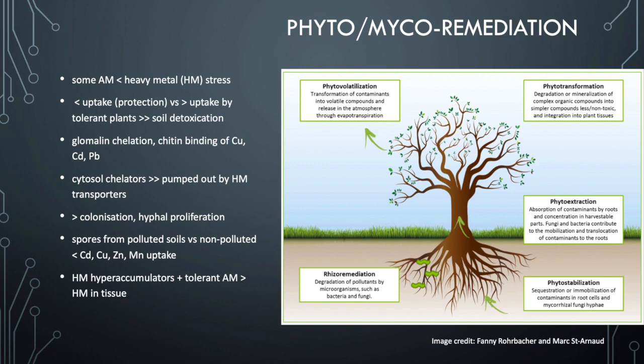So heavy metal hyperaccumulators, which are plants that actually love taking heavy metal in and being okay with that, in conjunction with tolerant Arbuscular mycorrhizal fungi, can be used to increase heavy metal content in tissue of plants and therefore remediate soil from the heavy metal burden. And you can remove those plants, remove the heavy metal from the land by just growing these hyperaccumulators with their tolerant Arbuscular mycorrhizal fungi. So this is a huge area of research, and it's fascinating, and it's just a lovely way to clean up the environment using plants and their associated Arbuscular mycorrhizal fungi.